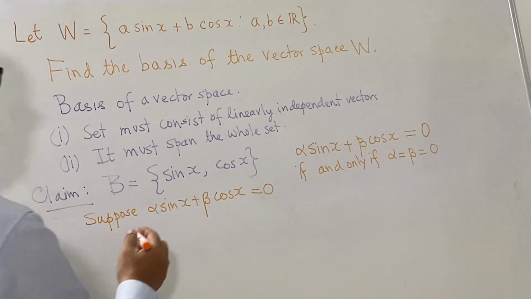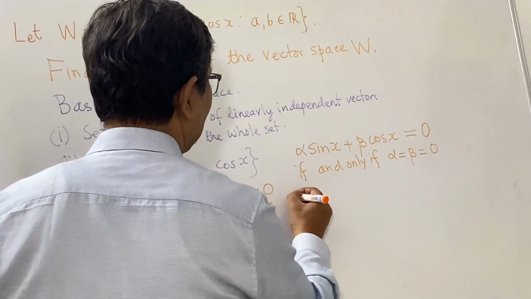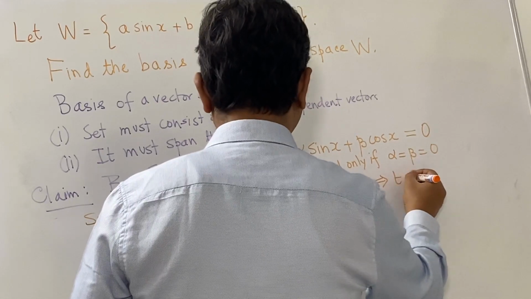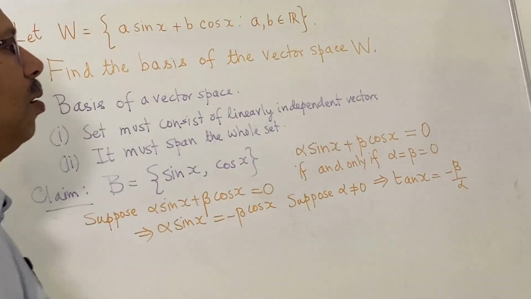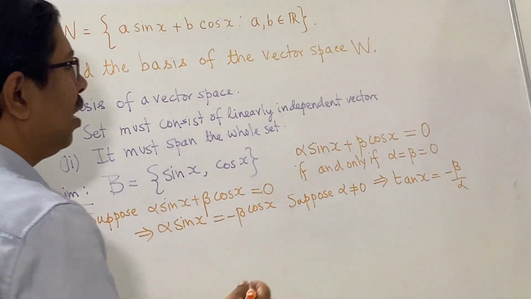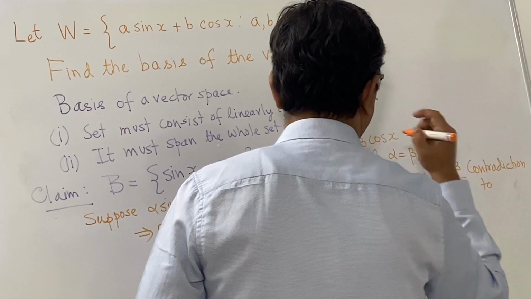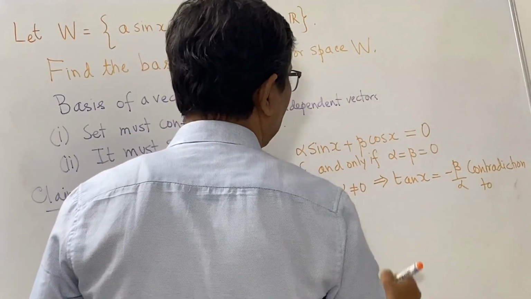Suppose alpha sin x plus beta cos x equals 0, and here 0 is the 0 function. So, alpha sin x is equal to minus beta cos x. Now, suppose alpha is not equal to 0, then we will have tan x equal to a constant, minus beta by alpha. But tan x is a non-constant function. So, we arrive at a contradiction here.